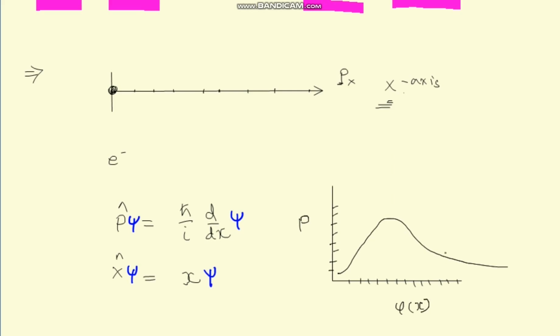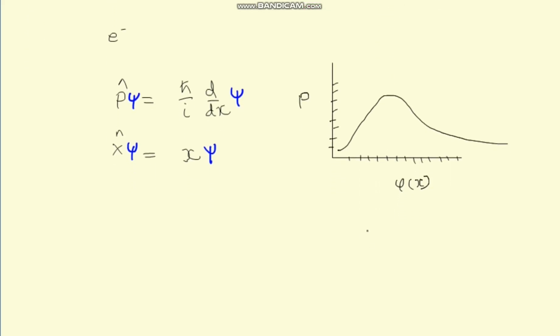So there is a mathematical quantity that we define which is called standard deviation. That standard deviation is denoted as del p. This standard deviation denotes how spread out the graph is.